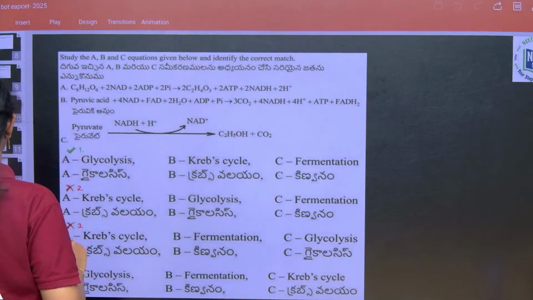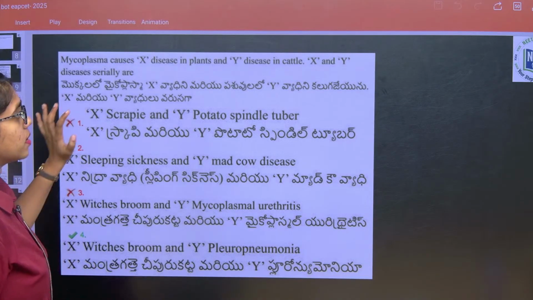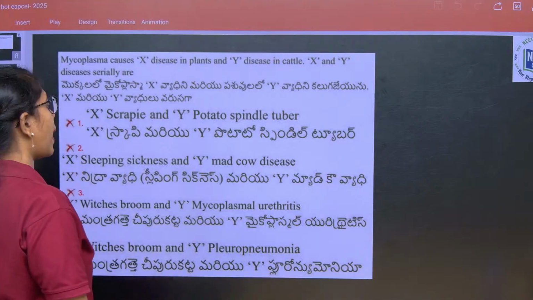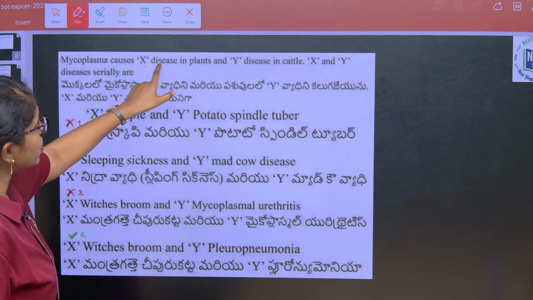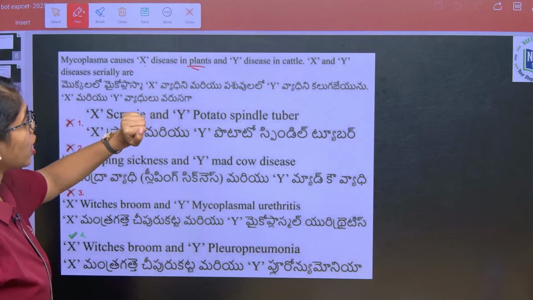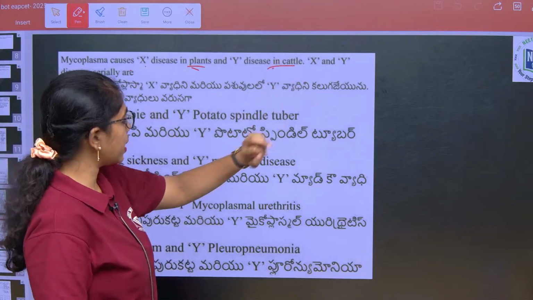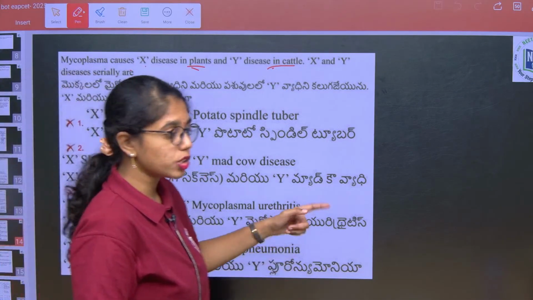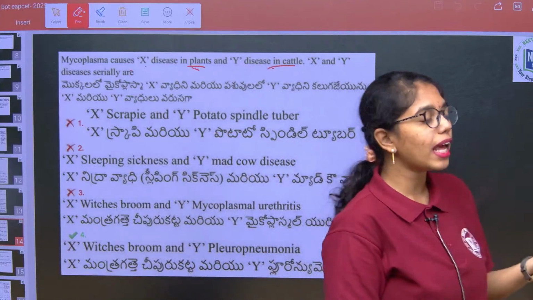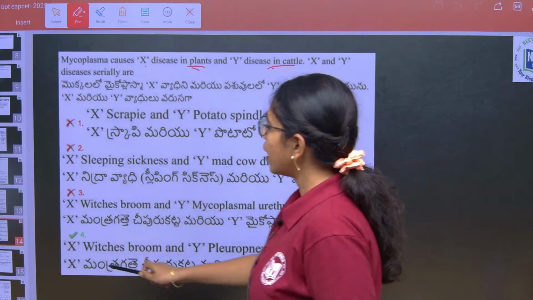And then if you see, the question is about mycoplasma. Mycoplasma causes X disease in plants. In plants it will cause witch's broom disease, and in animals, especially in cattle, it causes pleuropneumonia. That is why we also call it PPLO, pleuropneumonia like organisms, right. So, this will be the correct answer.